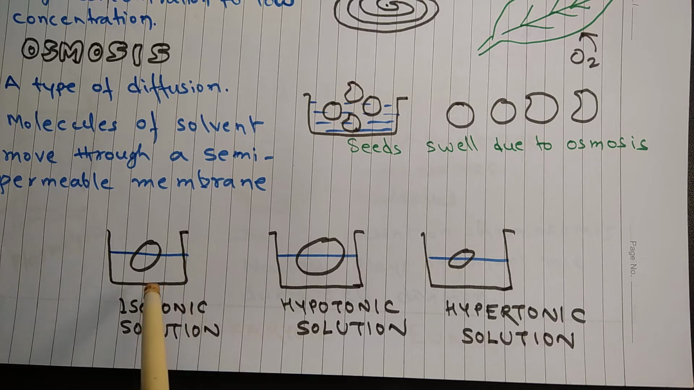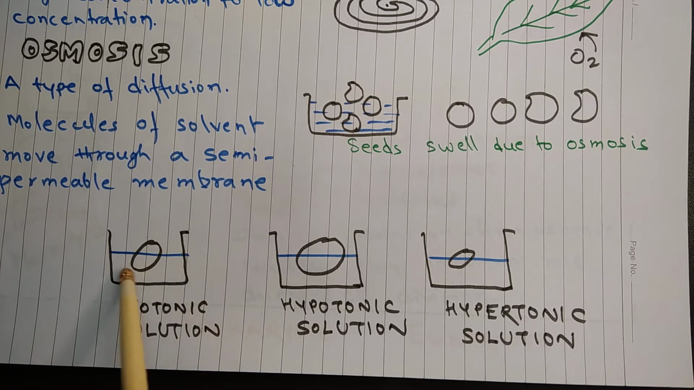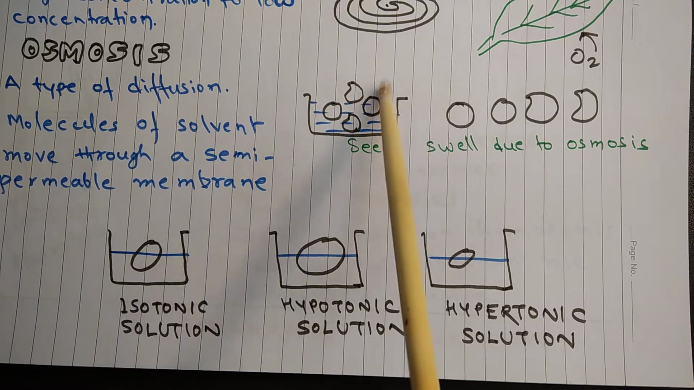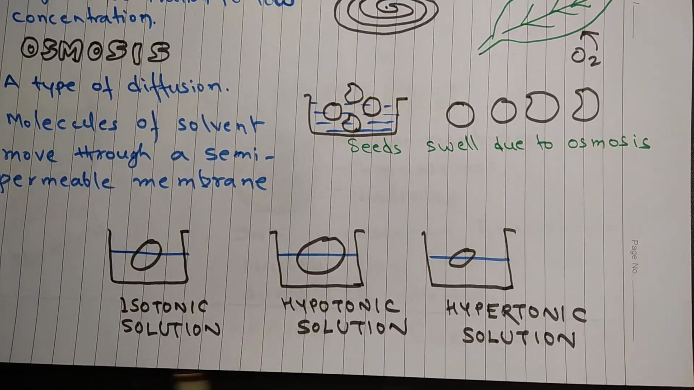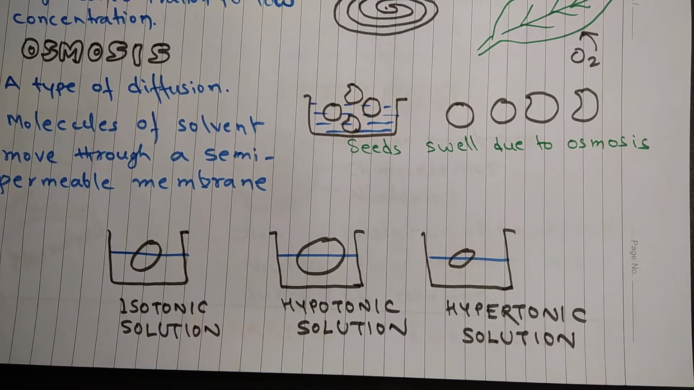When the concentration of water in the solution is same as concentration of water inside the cell or inside the seed, then the solution is called isotonic solution. When a cell is immersed in isotonic solution, there is no movement of water across the cell membrane, and as a result there is no change in size of cell.